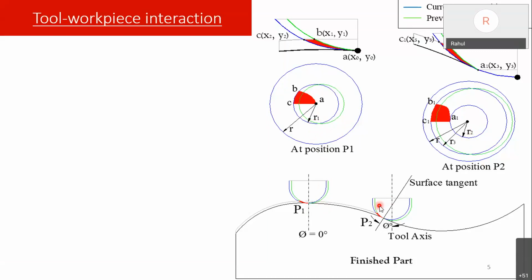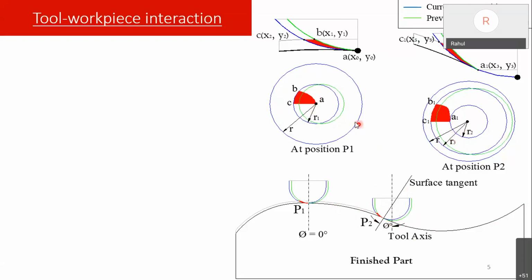Or if it is a 15, 20, or 25 tool, the effective radius in contact is directly as it is. But in this case, as it is ball end cutting and the surface has some curvature, the effective radius is varying. Here it is from 0 to R1, here it is from R2 to R3.